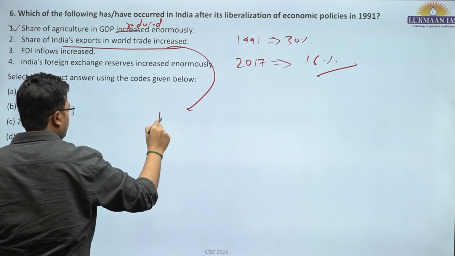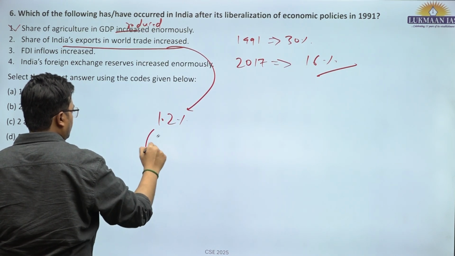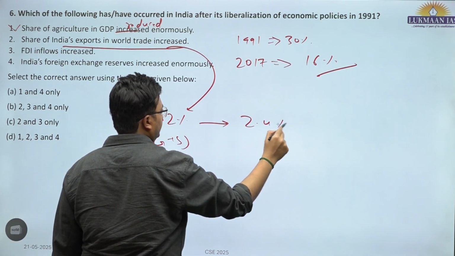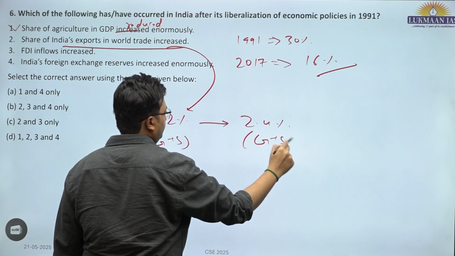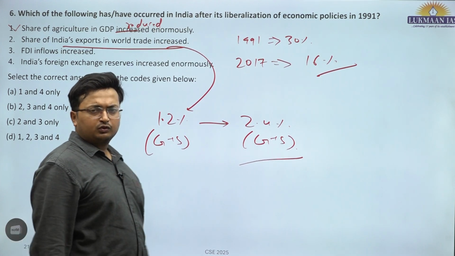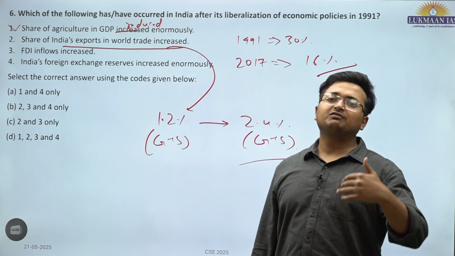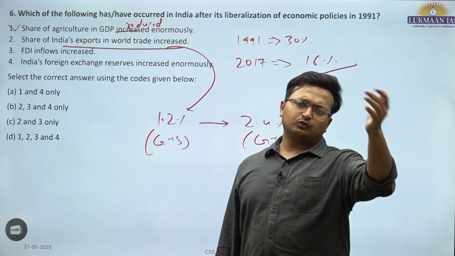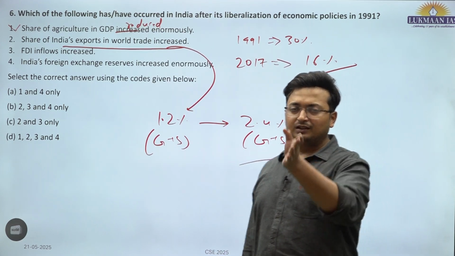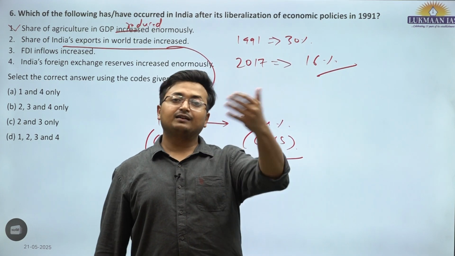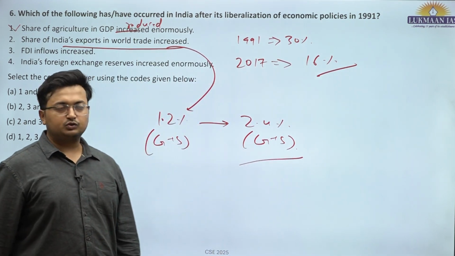This is correct. From 1.2% for goods plus services combined, it has moved to 2.4% for goods plus services combined. Individually in goods also they have increased, but the increase in merchandise exports has not been very high. In goods, India has not been so much an exporter, but in services, India's share in global services exports has hit as high as 4.5%. That is huge.